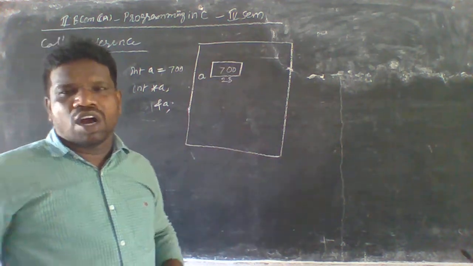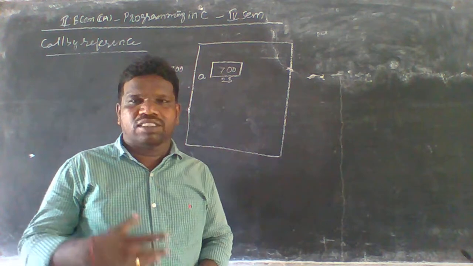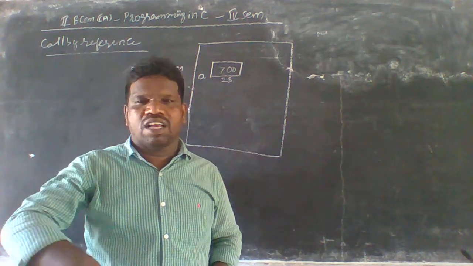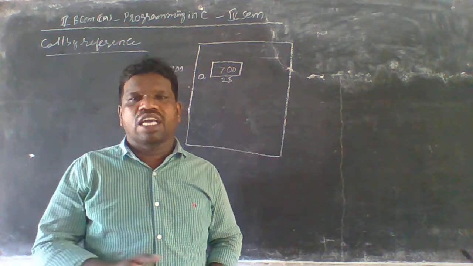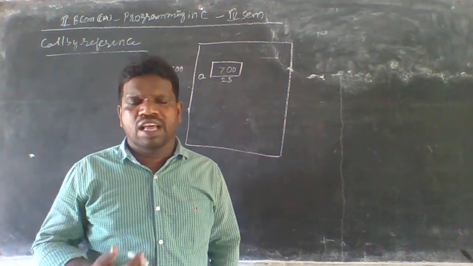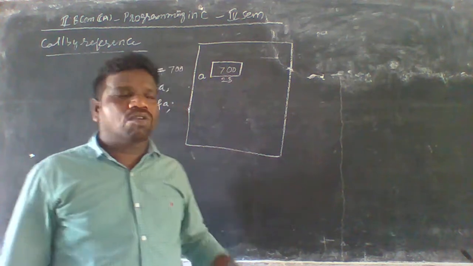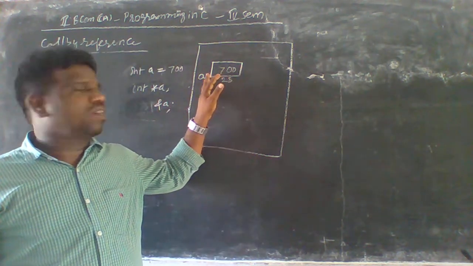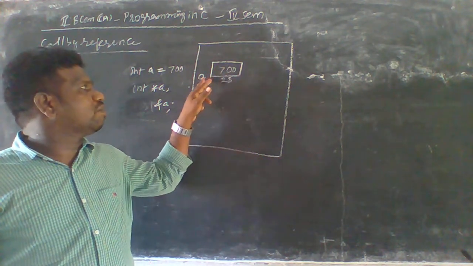Now, by analogy with myself: I am a person placed on earth at a location, Davarpalli. This is my Davarpalli location. A is also a variable, and it has a name.